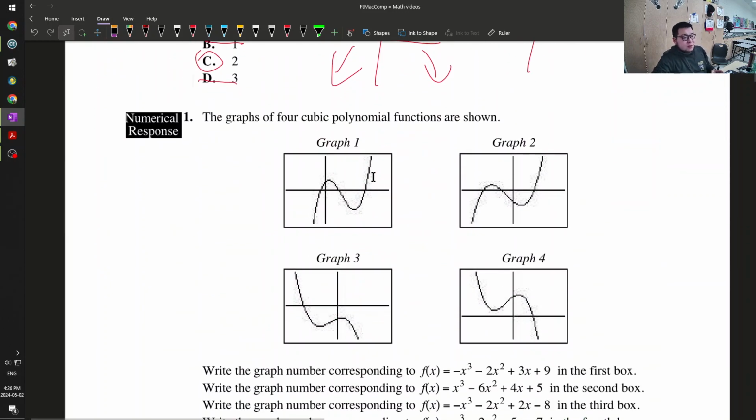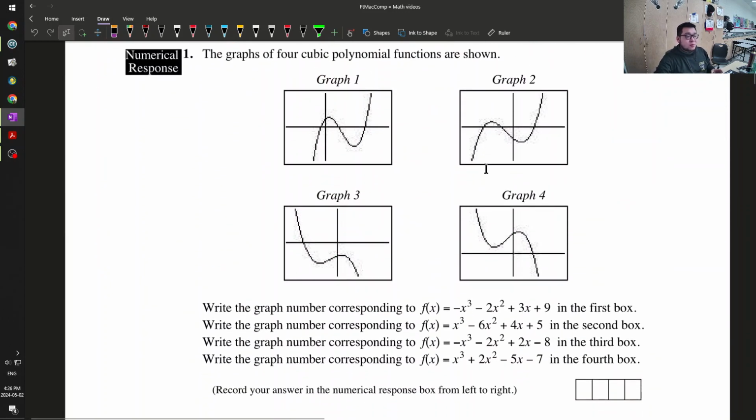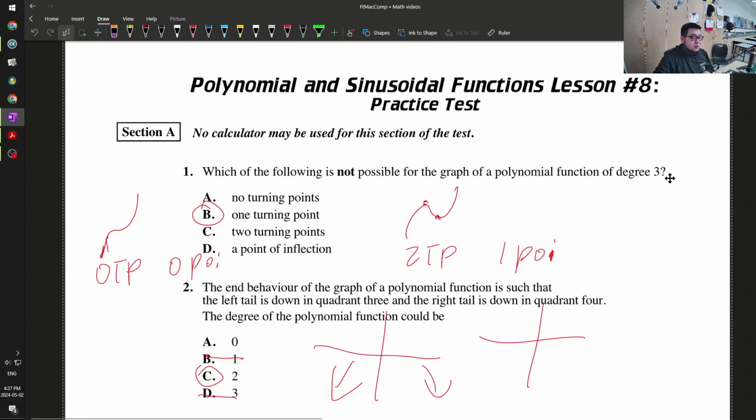Numerical response 1. The graphs of 4 cubic polynomial functions are shown. So this one, your leading coefficient is negative, and your y-intercept is positive. That means the right-hand side behavior is down, and the y-intercept is positive. So this is 4. Just give me a second. Just let me check my answers. Yep.